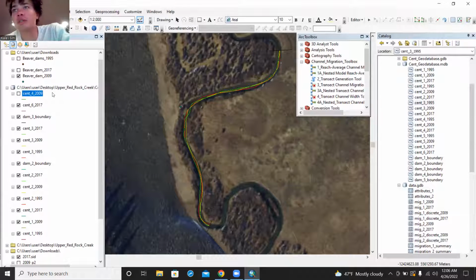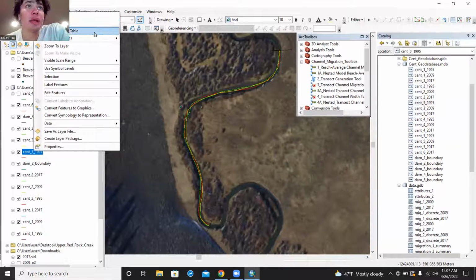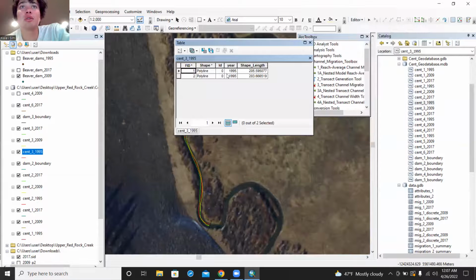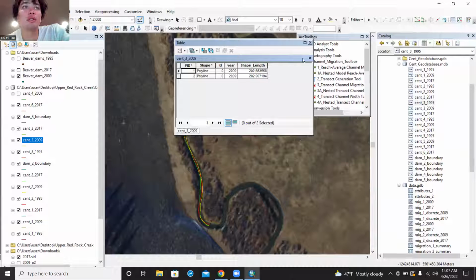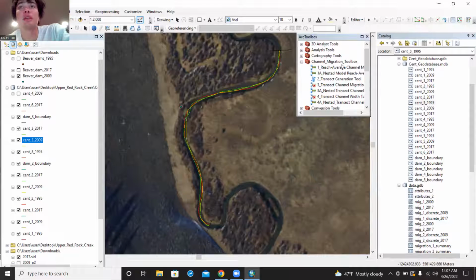Then what you're going to want to do is find it. So this was sent 3, 1995. Here it is. Sent 3, 1995. Right click. Open attributes. So your editor is already open. Once your editor is open, you can type in your years for which year it is, so it correlates back and forth. So you're going to do year 1995, 2000, you're going to do it for each one. 2009, and so on, with however many center lines you've made.